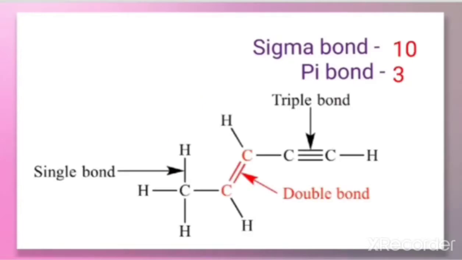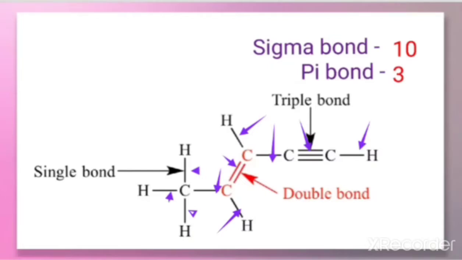Let us do one more problem here. It is also an organic compound. How do you find out the number of sigma bonds? Count the number of single bonds. All the single bonds are sigma. So I am counting here. This one is sigma 1. Here there is 2, 3, 4. From the double bond, 1 is sigma. Therefore 5, 6, 7, 8, 9 and 10. So a total of 10 sigma bonds are there.